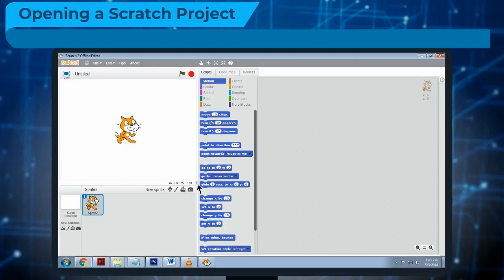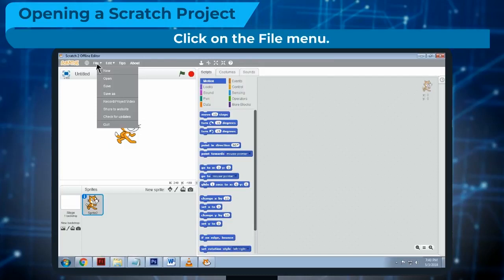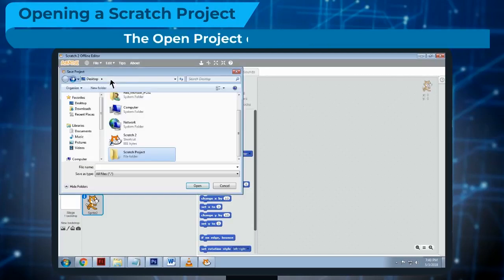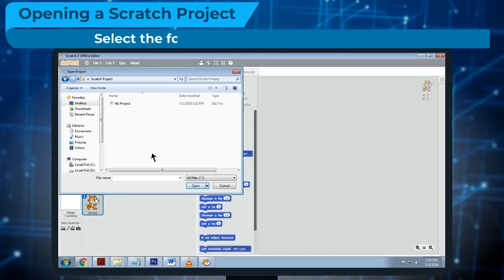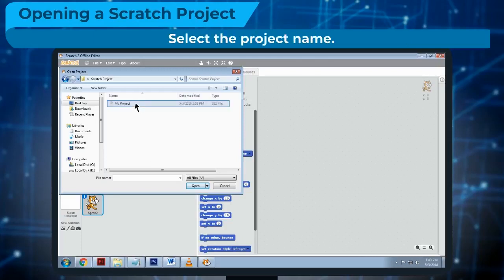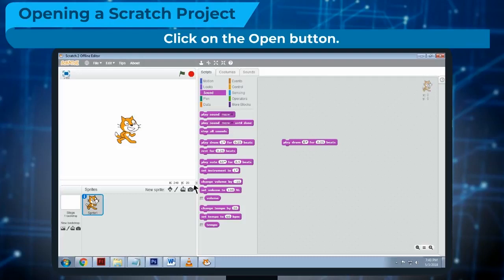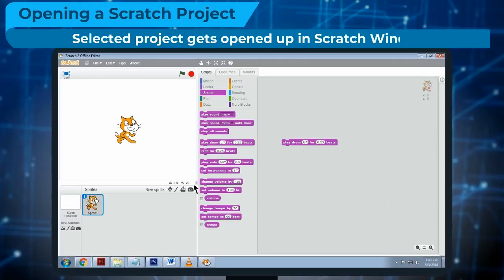Opening a Scratch project. Click on the File menu. Click on the Open option. The Open Project dialog box appears. Select the folder in which the project is saved. Select the project name. Click on the Open button. Selected project gets opened up in Scratch window.